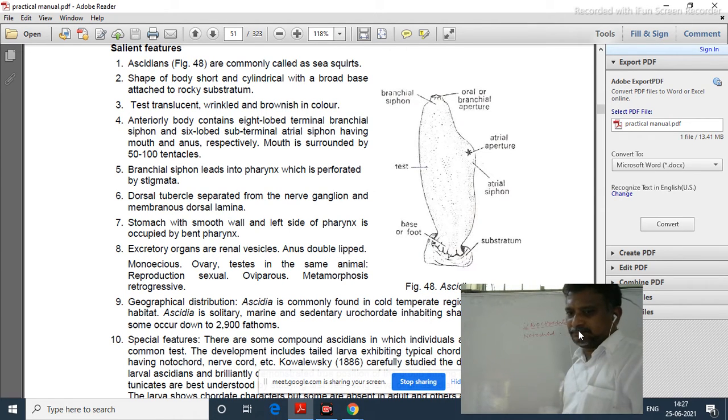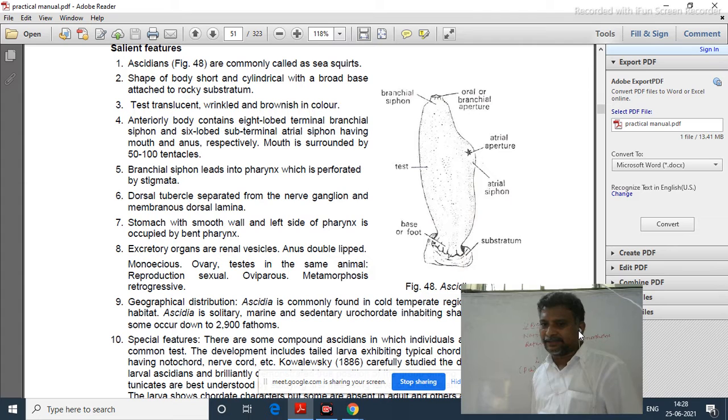Then they show a kind of retrogressive metamorphosis. Here is a larva, developing into an adult. In the usual case, the larva will have primitive characters, and the larva will develop advanced characters, even systems and organs.